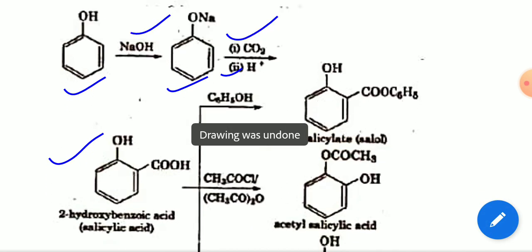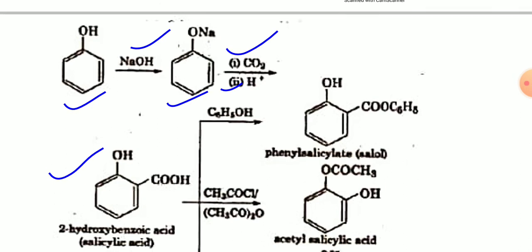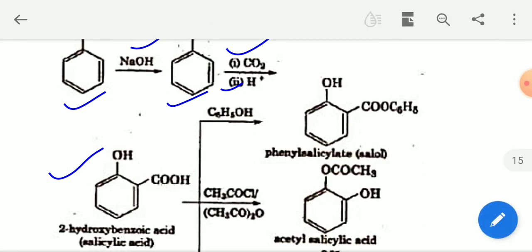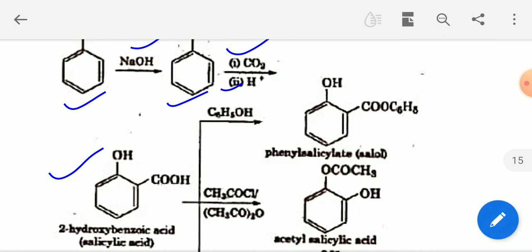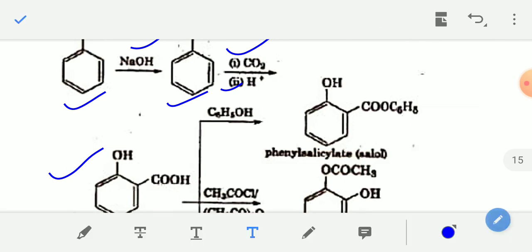You can see, when phenol reacts with sodium hydroxide, in the first step it will be converted into sodium phenoxide, and when sodium phenoxide reacts with carbon dioxide in the first step and in the second step H plus, the sodium phenoxide will be converted into salicylic acid. This reaction is known as Kolbe's reaction. And here two more reactions are given, reactions of salicylic acid.